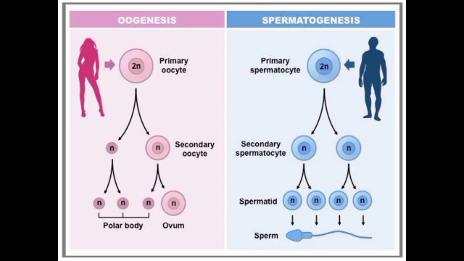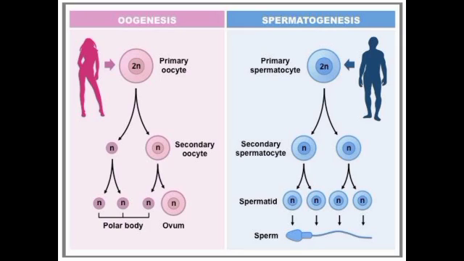So at the end of the second meiosis, we have four haploid spermatids in total. All are equal in size, and now the transformation of this spermatid into a motile sperm further occurs by the process of spermiogenesis.